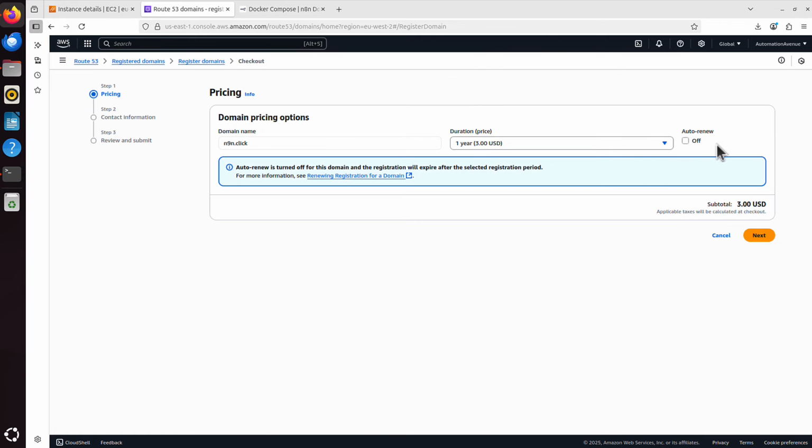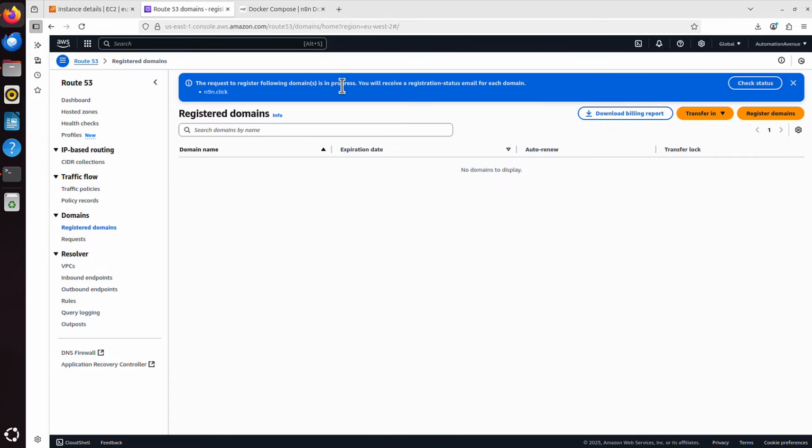I just say next, and for contact type, I say person, and I put my personal details here. Fill that in, I say next. Now just a confirmation, I say I have read and agreed to the domain registration agreement, and I submit. It says the request is in progress, and it might take several minutes, but usually it's pretty quick. I can refresh it here.